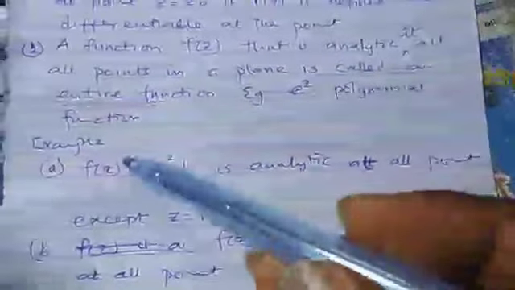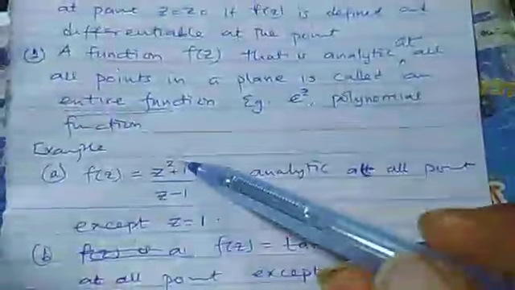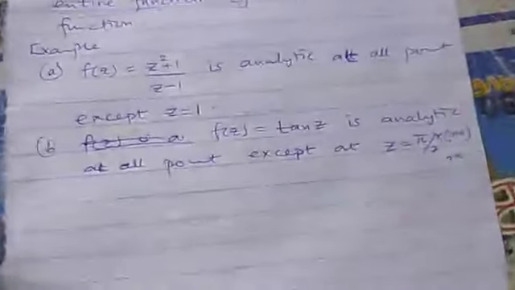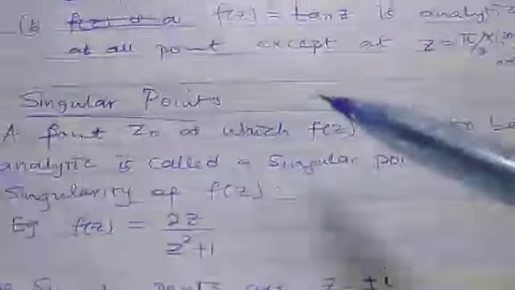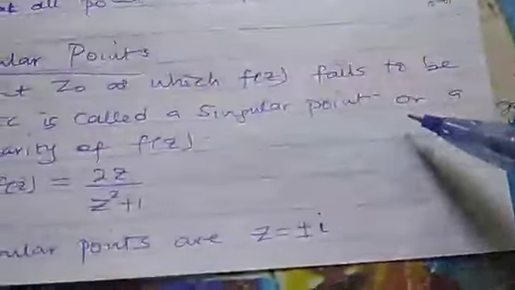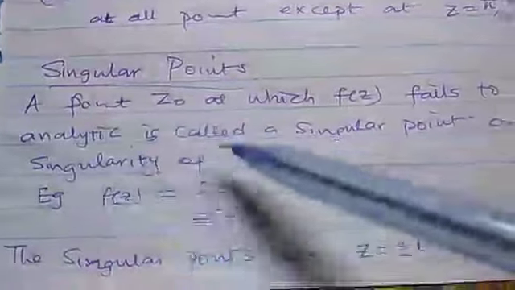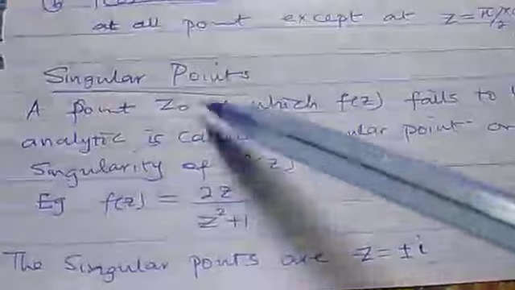Now, this point here, z is equal to 1, where this f of z fails to be analytic, that point is what we call singular point. So consider the definition. For the singular point, a point z0, a certain point z0, at which f of z fails to be analytic, is called a singular point, or we call it singularity of f of z. That is, singularity of f of z simply means a point where this f of z fails to be analytic.